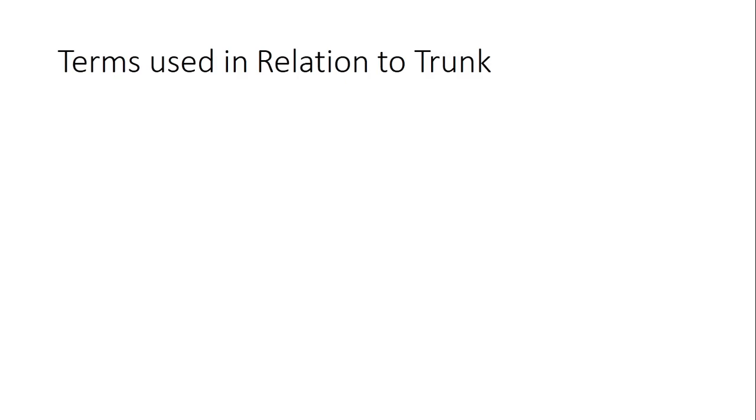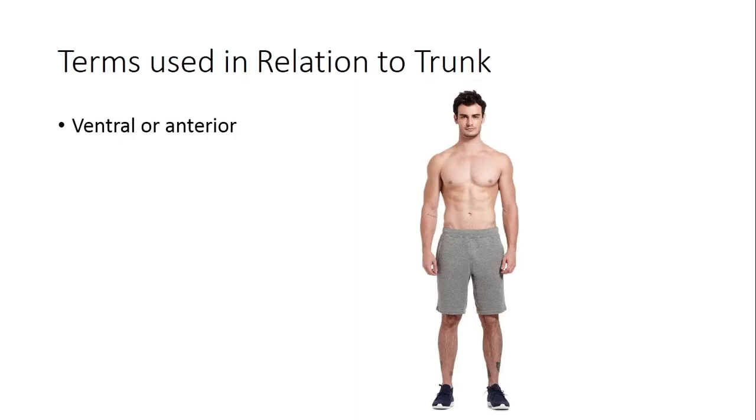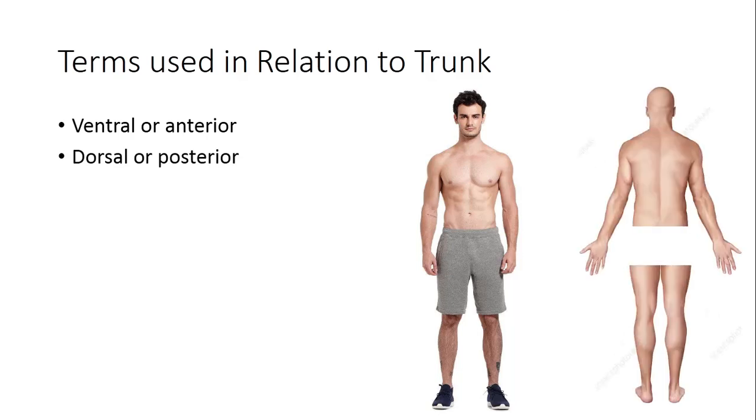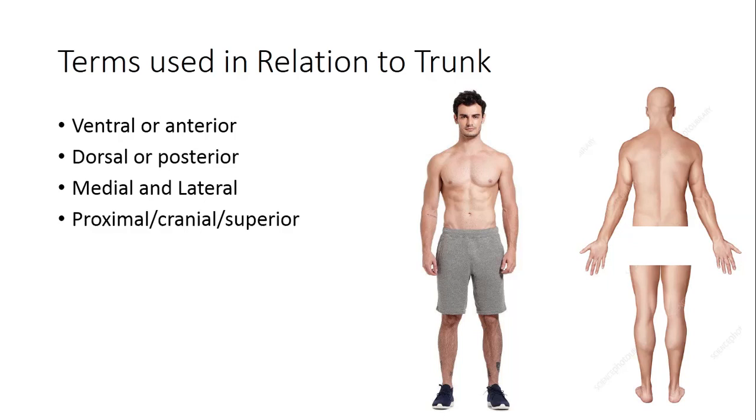Now the terms used in relation to trunk. The larger part of the body is trunk. So what is ventral or anterior? Same. The front of the trunk is known as ventral or anterior of the trunk. Dorsal or posterior, back of the trunk. Medial and lateral means the structure of the trunk near to the midline is medial and away from the midline is lateral.